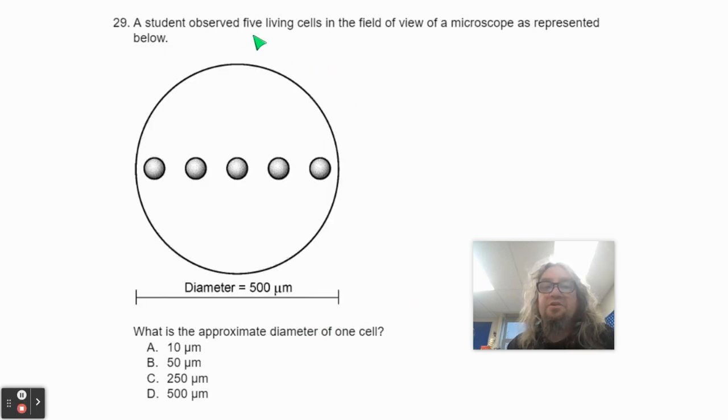Number 29, a student observed 5 living cells in a field of view of a microscope represented below. The diameter of the field of view is 500 microns. What is the approximate diameter of one cell? Is it A, 10 microns, B, 50 microns, C, 250 microns, D, 500 microns?